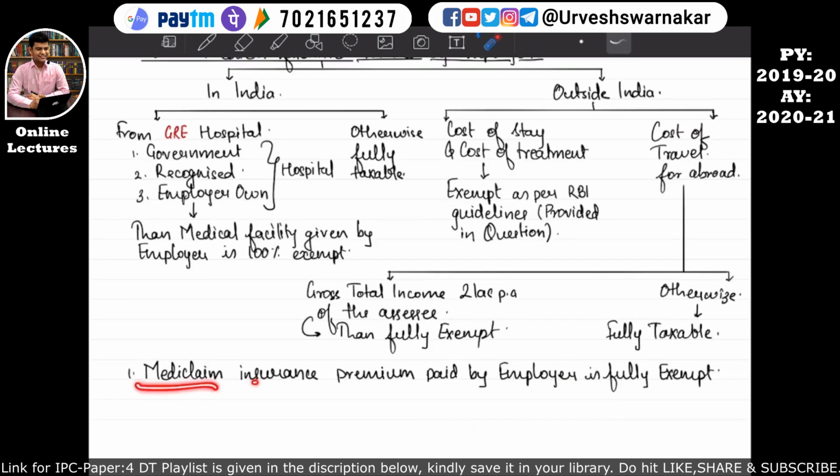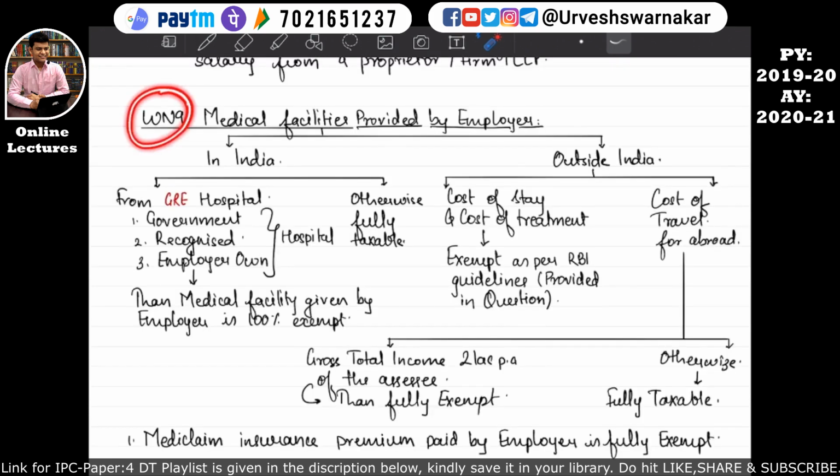Similarly, if a medical insurance premium is paid by the employer, it will be fully exempt in the hands of the employee. Or else if the medical insurance premium is paid by the employer directly to the insurance company, even then it will be fully exempt. That means it will not be considered in the computation of income from salary. I hope this is quite clear.